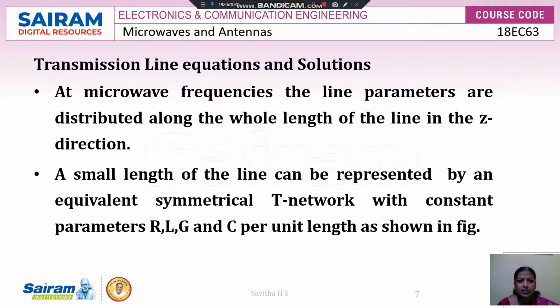Transmission line equations and the solutions. At microwave frequencies, the line parameters are distributed along the whole length of the line in the z direction, as you can see in the figure. A small length of the line can be represented by an equivalent symmetrical T network with the constant parameters R, L, G and C per unit length, as shown in the figure. For deriving the transmission line equations, we are mainly considering the constant parameters. What are the constant parameters? Resistor, inductor, conductor and capacitor.